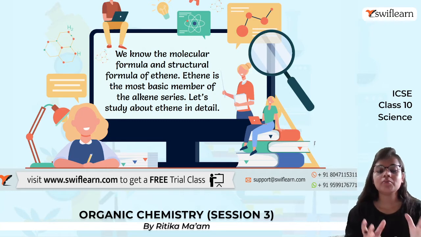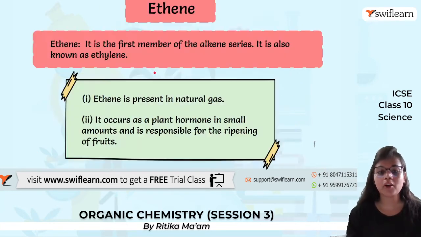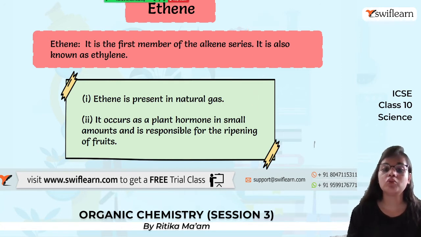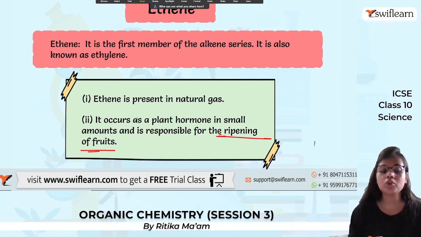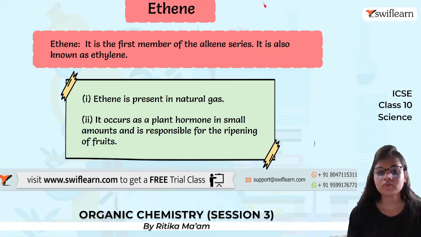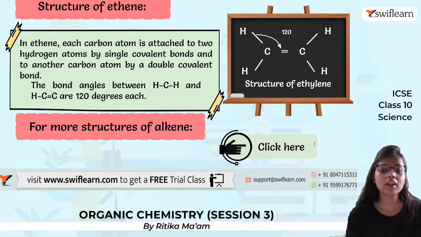Now ethene is one of the most basic members of the alkene series. So let us study about ethene now. It is the first member of the alkene series. It is also known as ethylene. It is present in natural gas, and also it occurs as a plant hormone, and it is responsible for ripening of food. So that becomes an important question: which member of the alkene series is responsible for ripening of fruits? It is ethene.